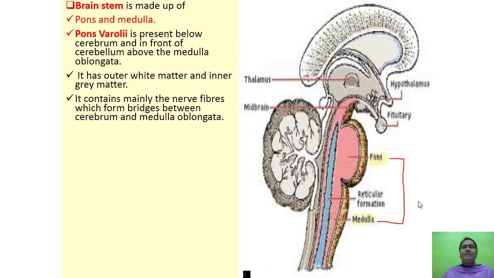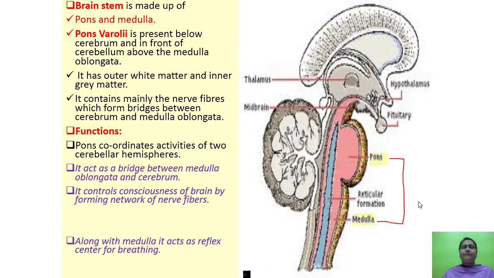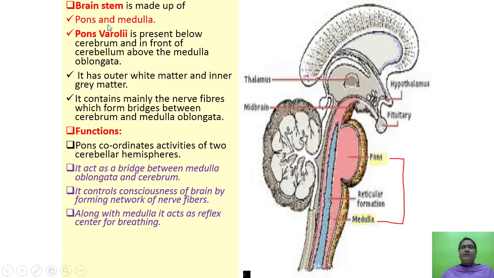Then we shall study the next topic, that is brain stem. It is made up of pons varoli and medulla oblongata. This one is the pons varoli and this one is the medulla oblongata. Pons varoli is present below the cerebrum, in front of the cerebellum. This is cerebellum. It is present below the cerebrum, above the medulla oblongata.